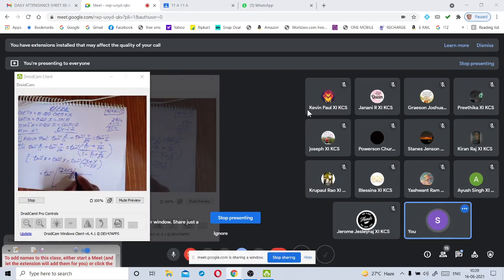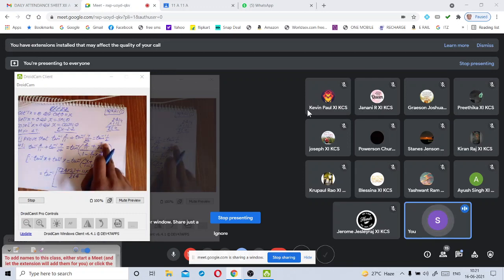Now keep the plus sign. If there is a minus sign, we keep minus; if there is a plus sign, we keep plus. Next, we take the denominator 24. We have to divide the LCM by 24. How many times does 24 go in 264? 11 times.